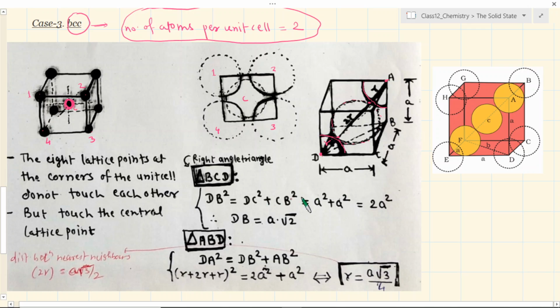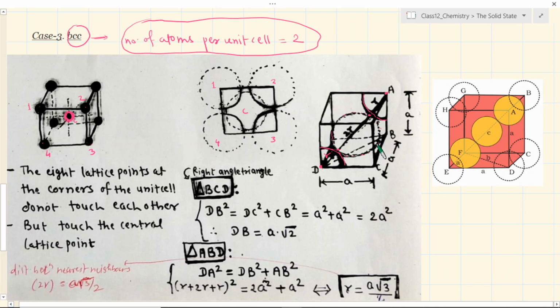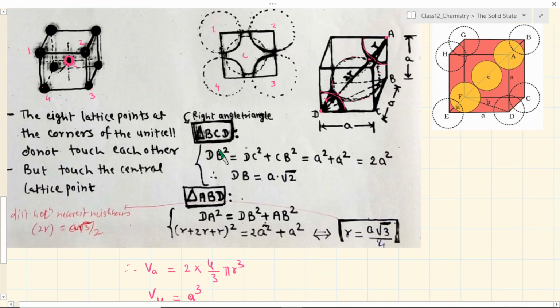We know this length, DC square and CB square in this triangle, so we can write like this. That means DB, which is the diagonal in the plane, turns out to be, in terms of length parameter, 2A square. Diagonal in the lower plane, DB square, is nothing but 2A square. Fine, this is still in terms of A, but we need to put this in terms of R. So what we are doing is, now this DB is known in terms of A, this AB is A. Now it is very easy if you apply Pythagoras in this.